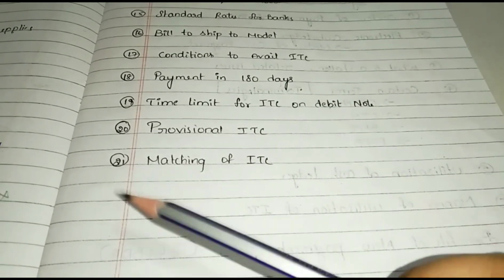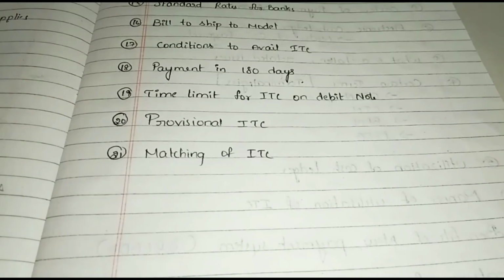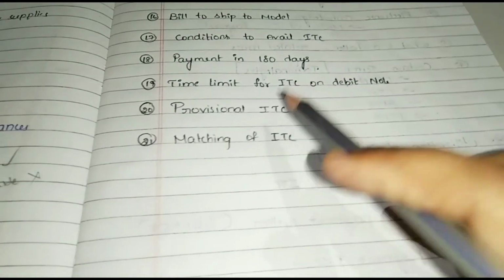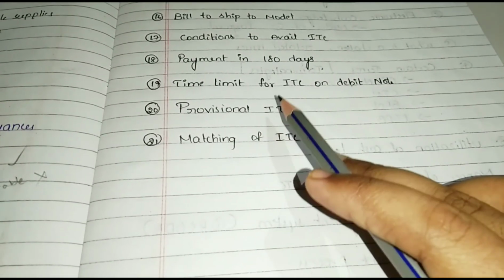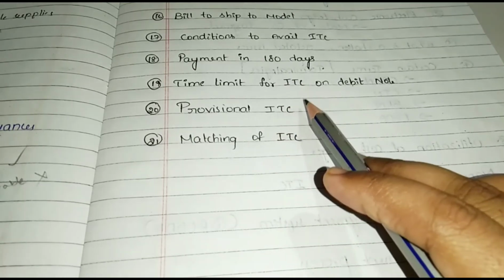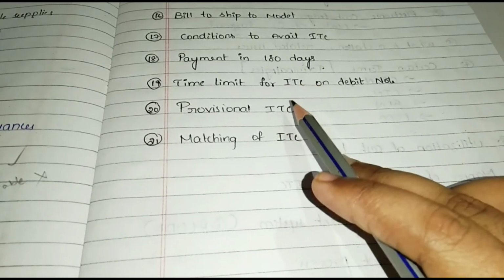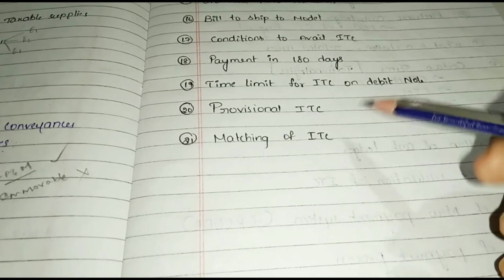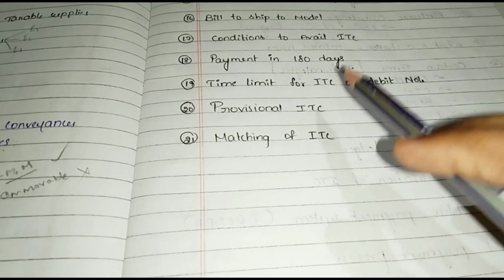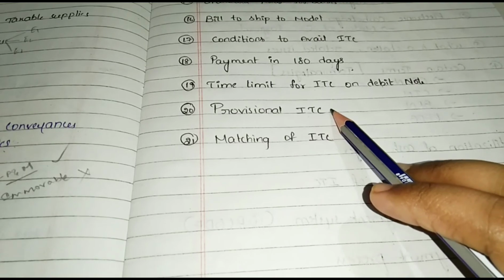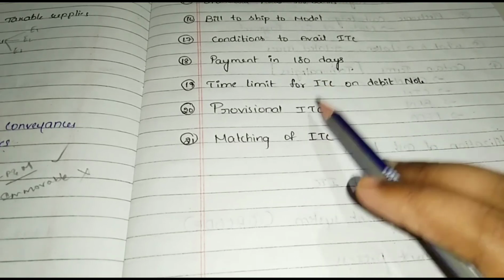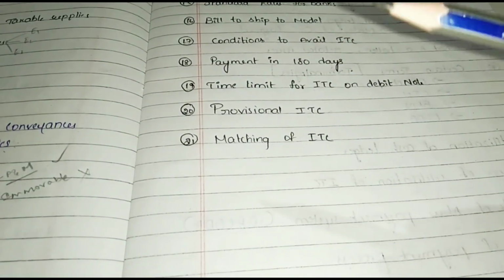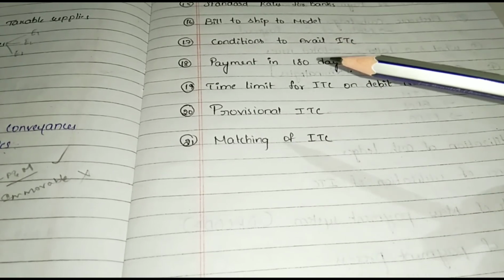Okay. And see the next, provisional ITC. It is a theory question. See, conditions. ITC available, only seller pays it to the government. Okay. Condition, ITC available, only seller pays it to the government. And see, there is a problem. Buyer has to wait till the seller pays it to the government. Solution for this problem. Buyer need not wait till the seller pays it to the government. As soon as purchase is made, buyer can claim ITC. Okay.